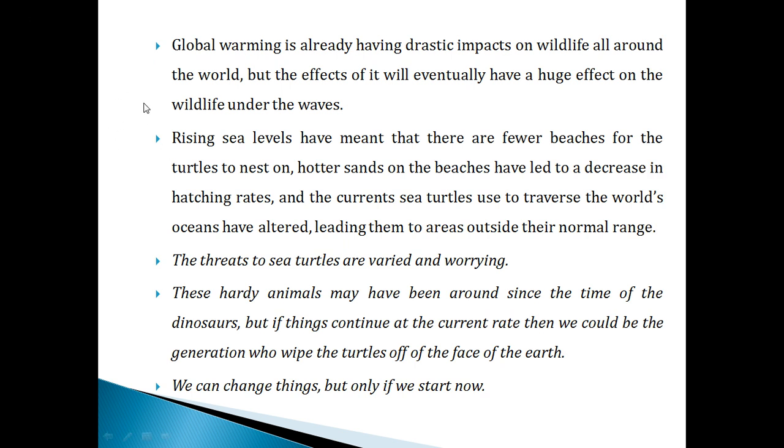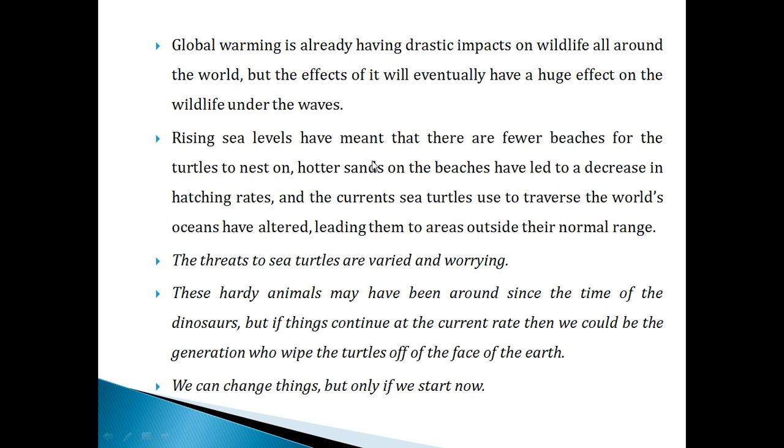Global warming is already, isn't it? You know very well about global warming. It is already having drastic impacts on wildlife all around the world, but its effect will eventually be huge on the wildlife under the waves. What obstacles are the wild animals facing in their life because of global warming? A lot of obstacles.